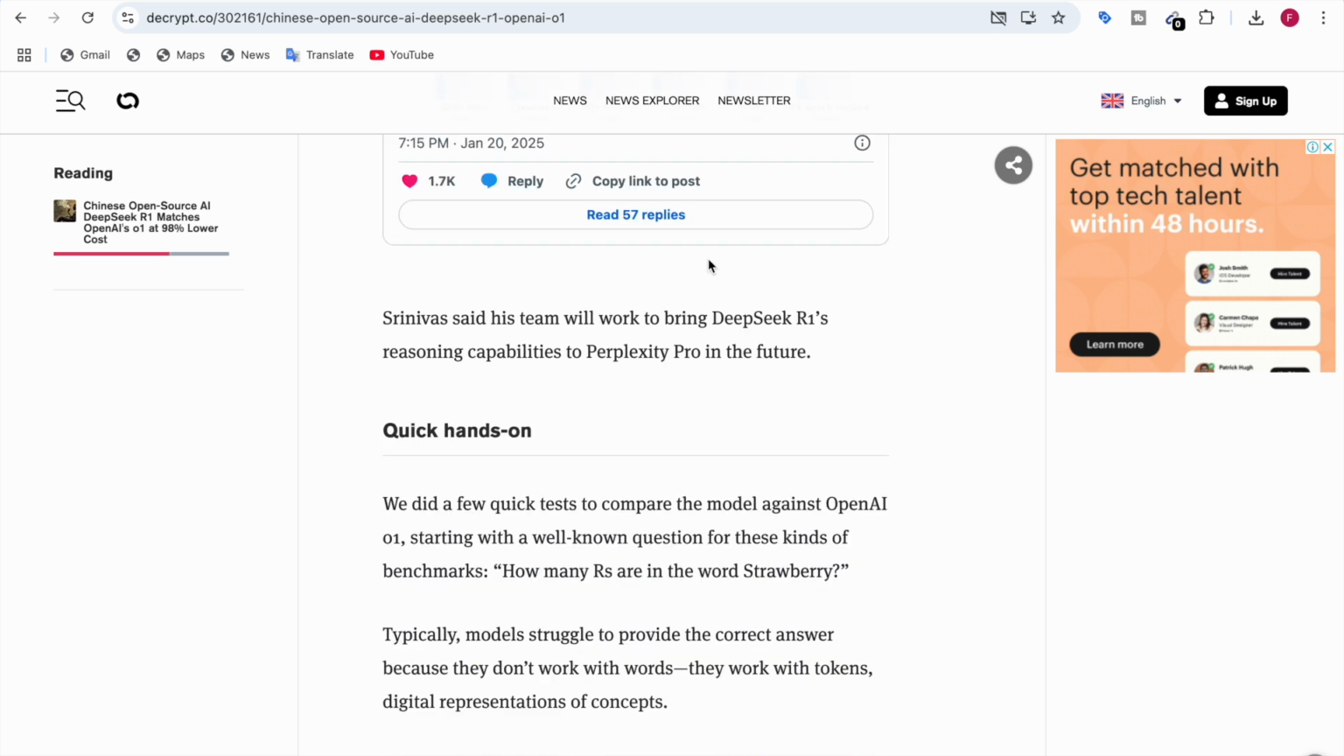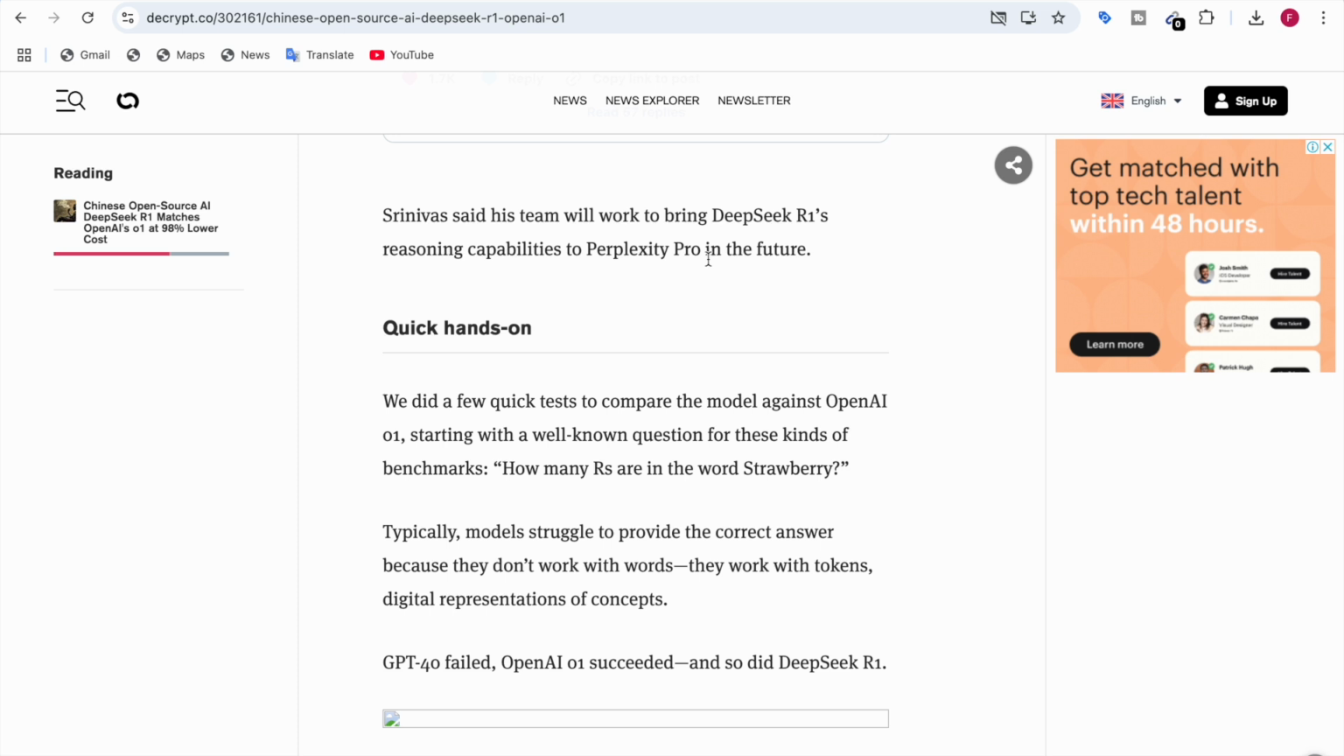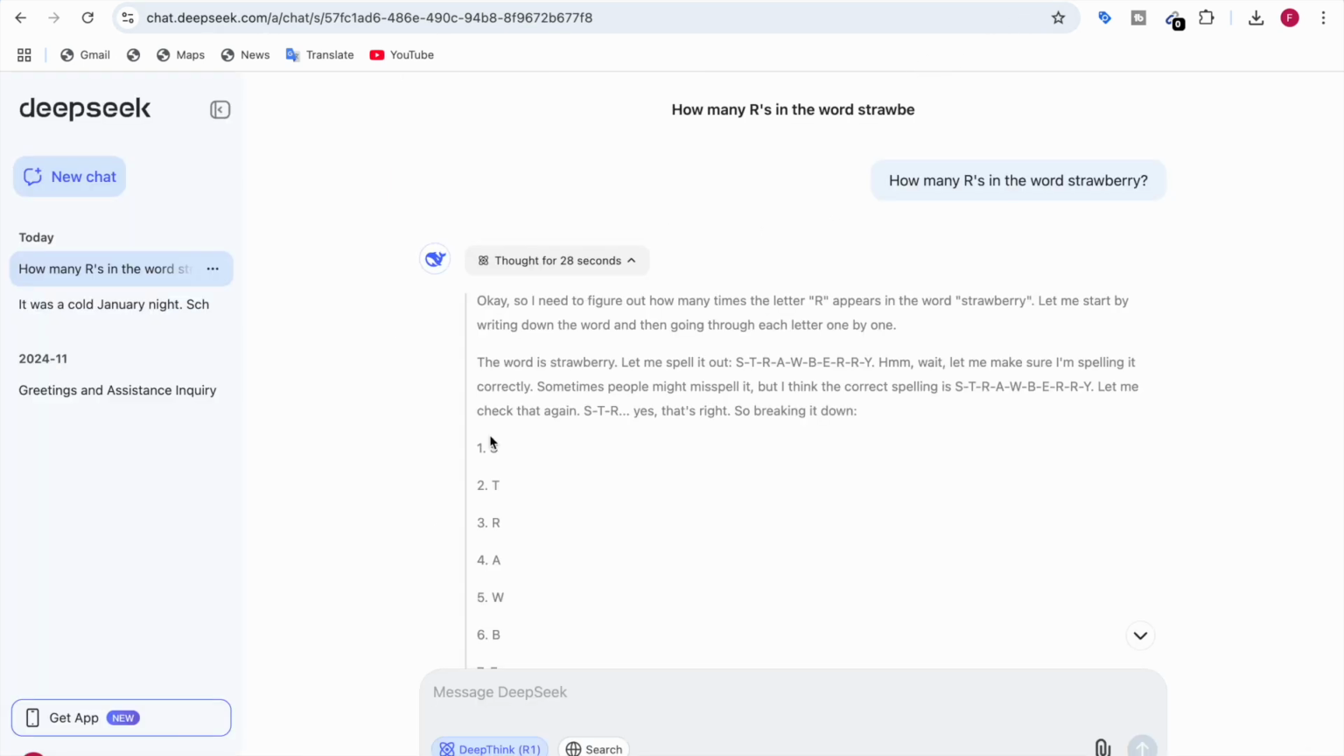A little test was also done to compare the model against OpenAI's O1, starting with the well-known question for these kinds of benchmarks: how many R's are in the word strawberry? Typically, models struggle to provide the correct answer because they don't work with words, they work with tokens. And GPT-4o failed, OpenAI O1 succeeded, and so did DeepSeek R1. And I'll show you here in DeepSeek R1. And when I ask the question, how many R's in the word strawberry?